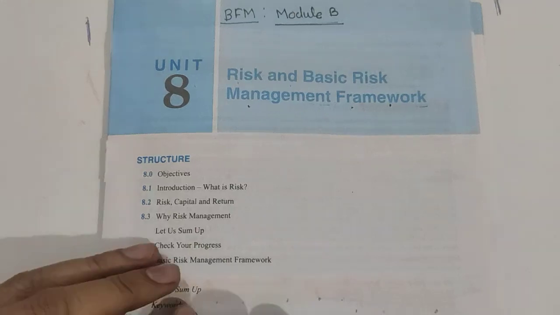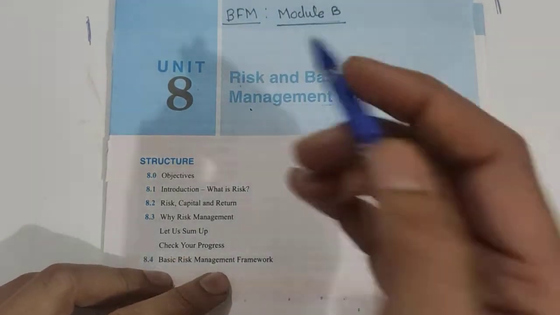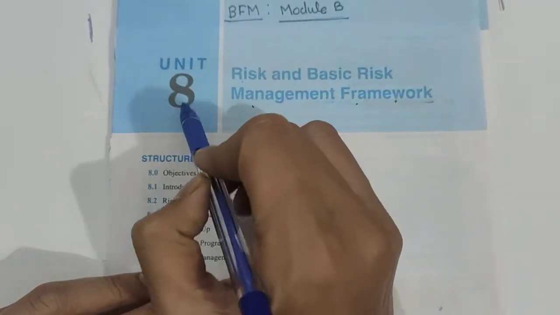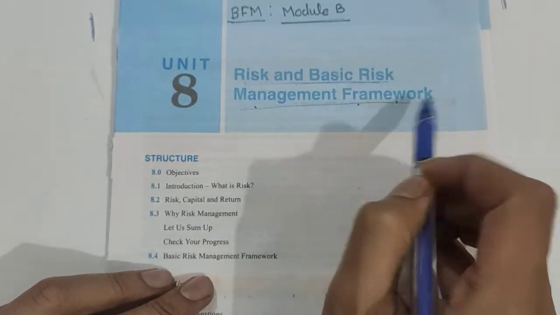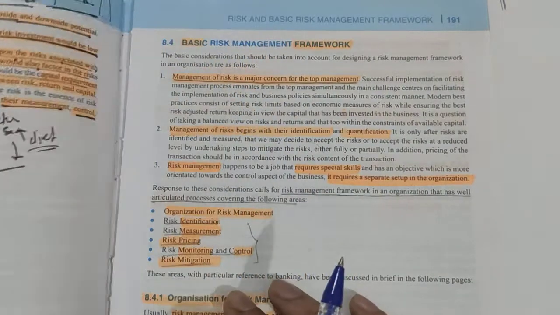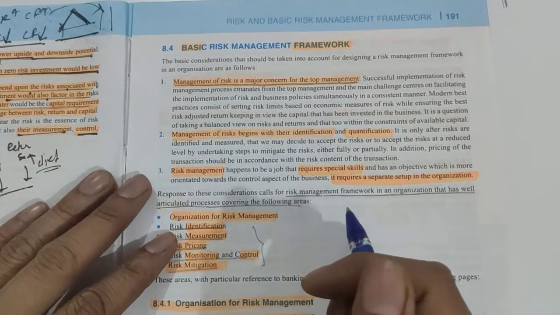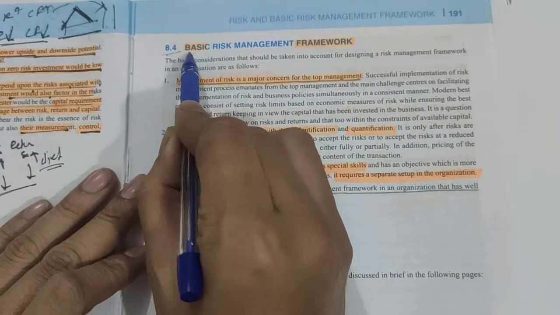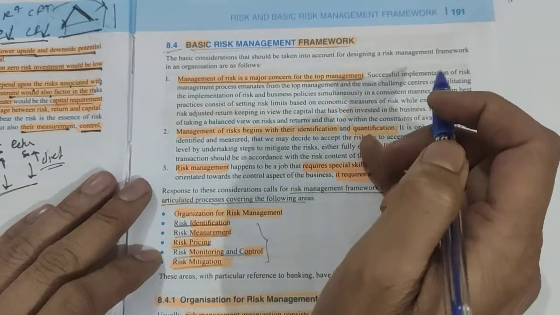Hello friends, in this video we will complete the remaining part of the 8th unit of BFM, module B, that is the risk and the basic risk management framework. In the last video we completed the first part. Now in this video we will complete the remaining part. See friends, 8.4, that is the basic risk management framework. How is the basic risk management framework?